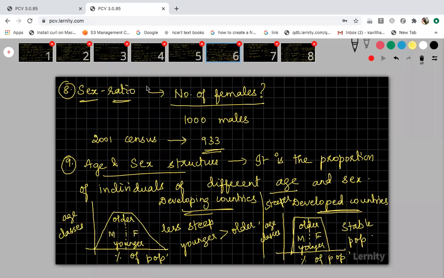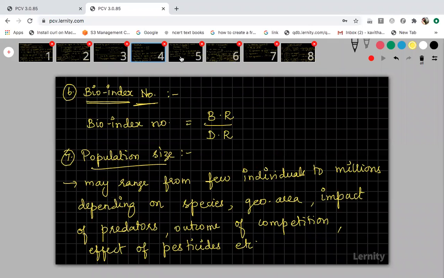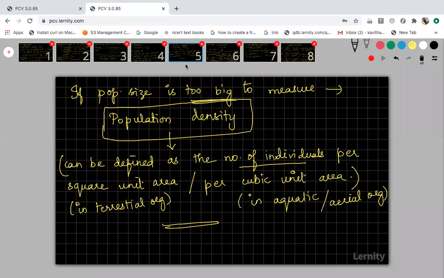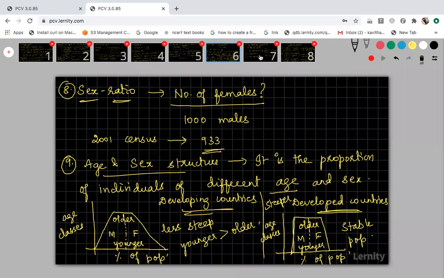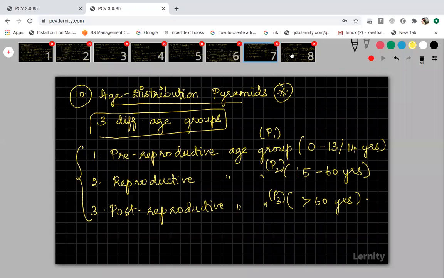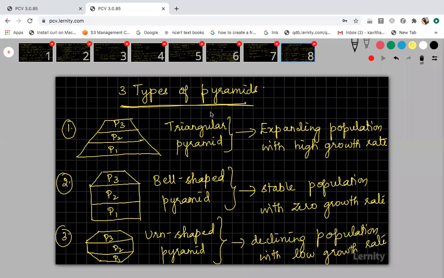This is the fourth slide. Fifth slide. Seventh one. And the last one, eighth one.